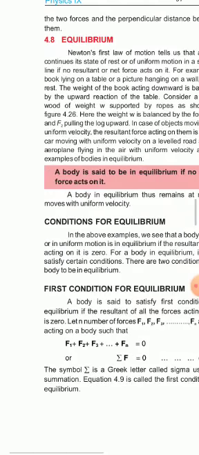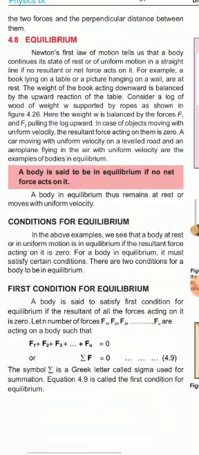Now we will discuss conditions for equilibrium. There are two conditions of equilibrium. One is the first condition of equilibrium, another is the second condition of equilibrium. What is the first condition of equilibrium? Dear students, when no net force acts on a body, then the body will be in the state of equilibrium. It means the sum of all the forces acting on that body must be equal to 0.